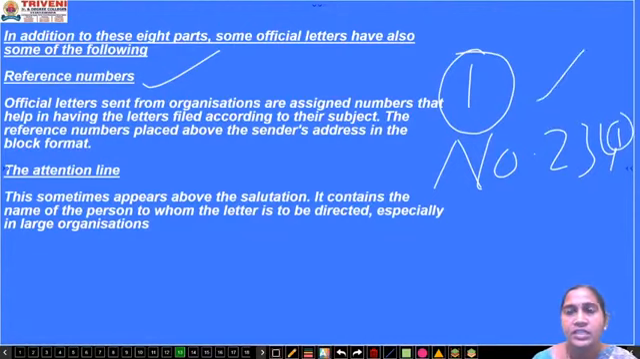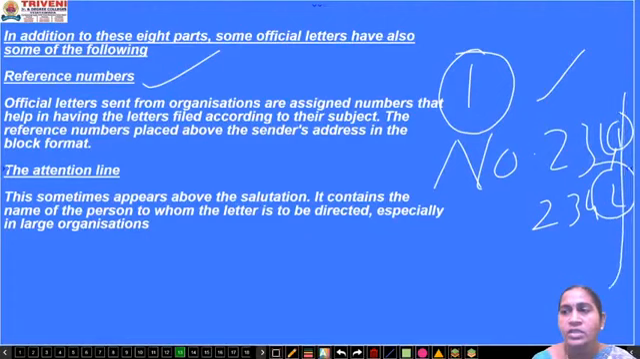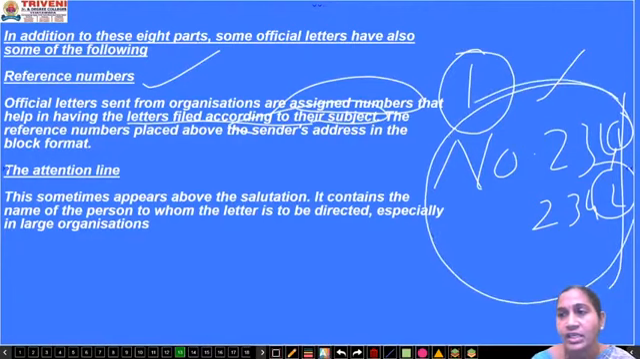So this is the first letter sent to that company. Next one, 234 2. In this way they go on giving the numbers. So official letters sent from an organization are assigned numbers. They are given some number that helps in having the letters filed according to their subject. According to their subject, they will file it. It is used for filing the letters in a proper way.